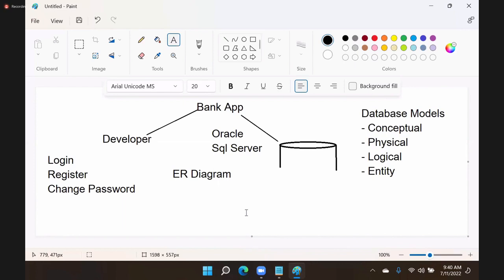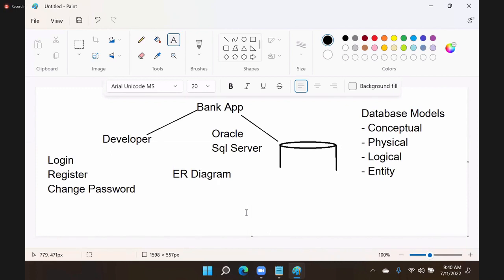That means, does every module need a new data table? No. But all modules are using the data. That means, which module needs data and which module doesn't require data, that we will decide first. We will prepare a list of all the modules that need data. That model is called the conceptual model. First we prepare the conceptual model.